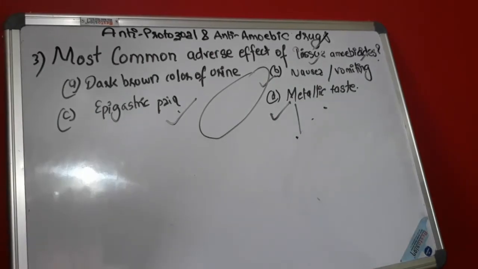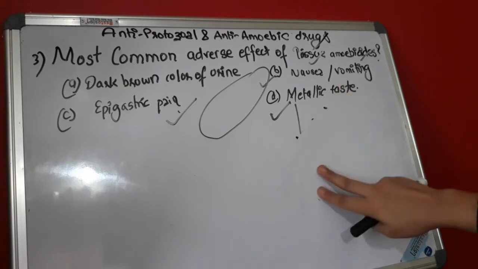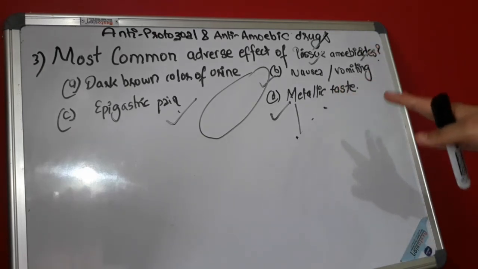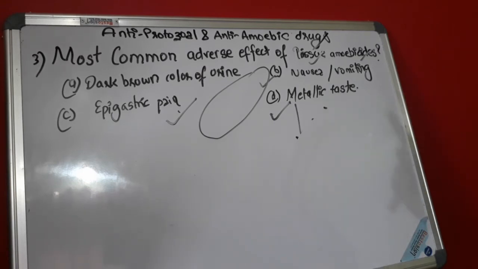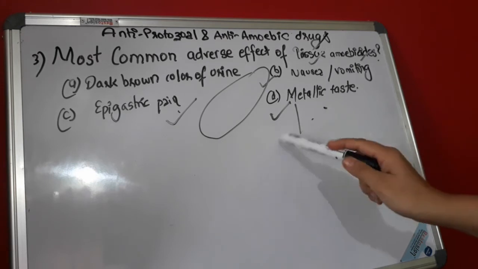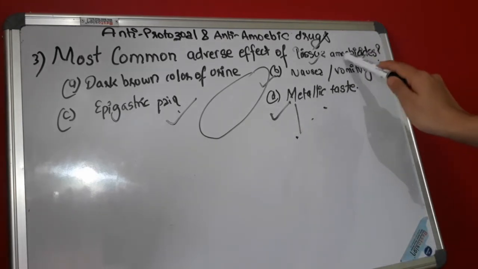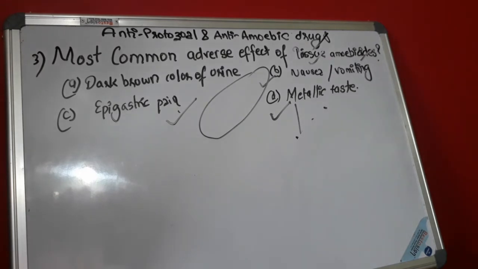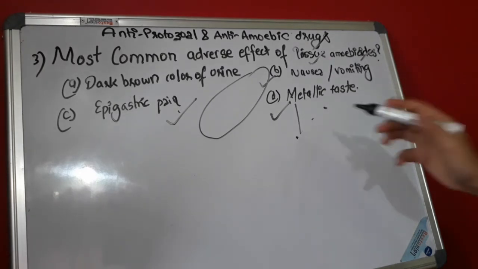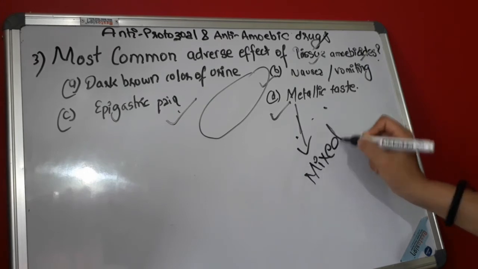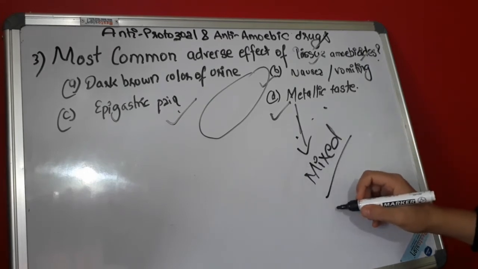I have made a mistake here. Let me tell you that whatever we have learned till now was the classification, adverse reaction and other questions, that is questions 2, 3 and 4. The first question was definitely about the amoebicidal drugs. After that we learned about the mixed type of tissue amoebicides. These adverse effects are peculiar to the mixed type of tissue amoebicides, where there was metronidazole and secnidazole.